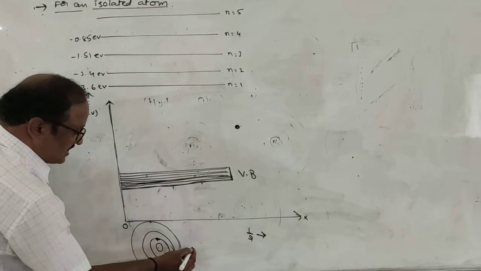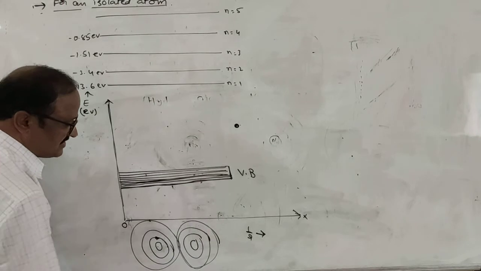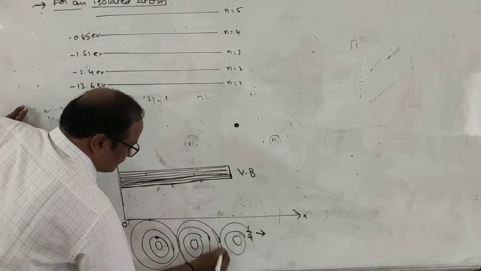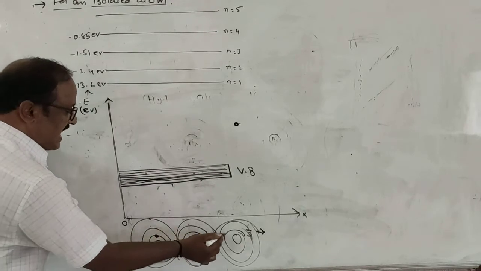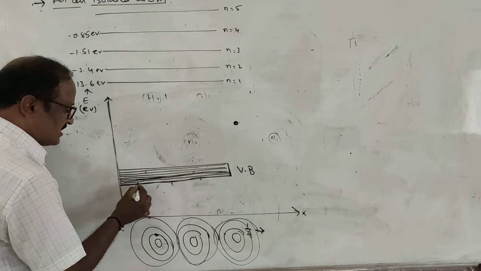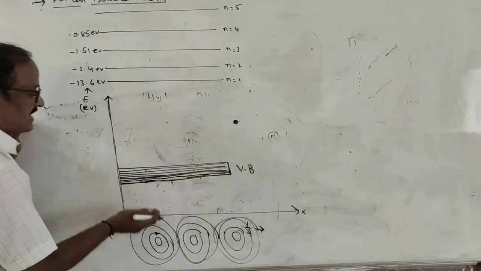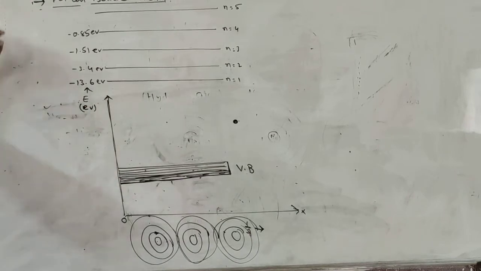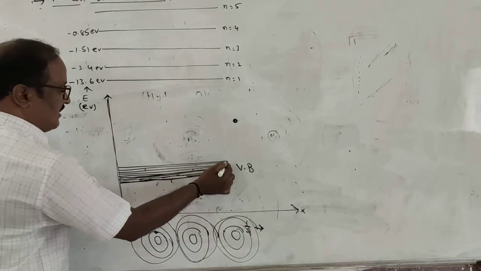Again, these are the inner shells, and this is the second atom. It also has some more energy levels. This is the third atom. All these are the inner shells. They have some fixed energies. Only the outer shell electrons do not have fixed amounts of energy. They are represented in the form of a band of energy levels. So this is the valence band.